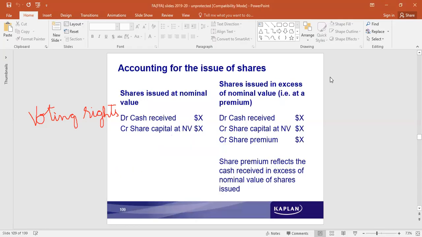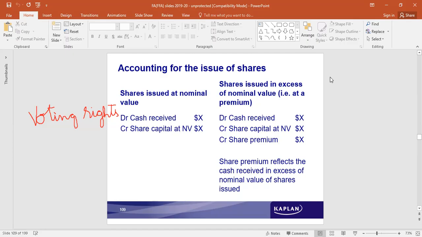How do we account for these things? What are the journal entries that we write in the books of accounts? The journal entry that we write on issue of share capital: cash comes in, cash to capital is a very basic journal entry. The very first entry we learn in terms of writing journal entries. So it's not just capital, it is share capital: cash to share capital.